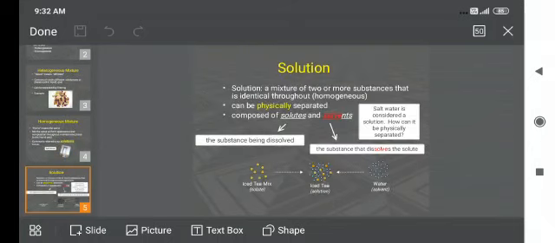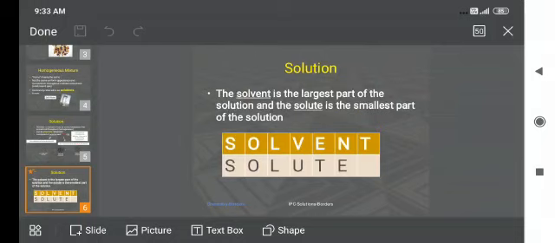Solution. Solution is a mixture of two or more substances that is identical throughout. It is homogeneous in nature. It can be physically separated. Solution consists of two parts, that is solute and solvent. Solute is that substance which is being dissolved, and solvent is that substance which dissolves the solute. The solvent is the largest part of the solution and the solute is the smallest part of the solution.